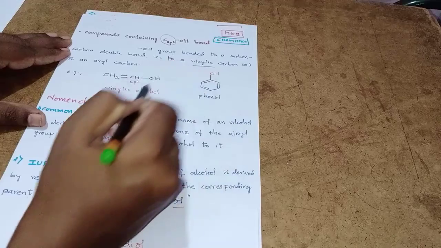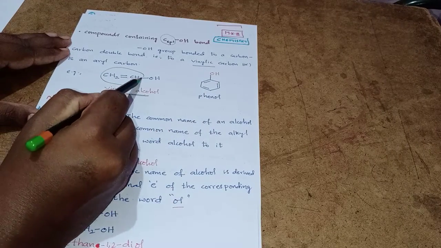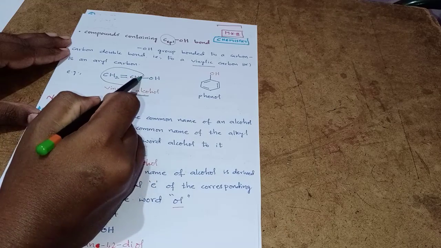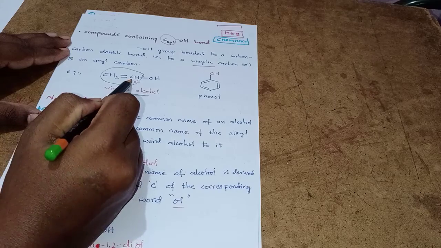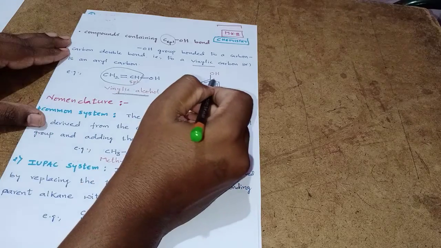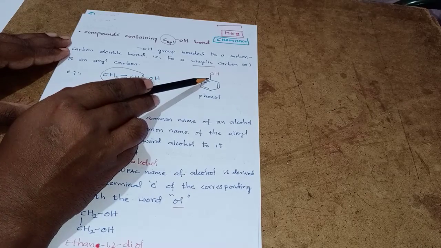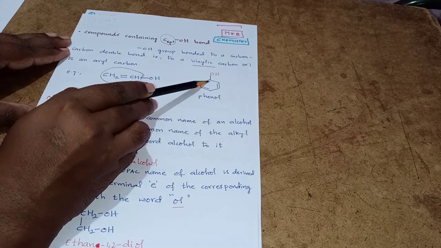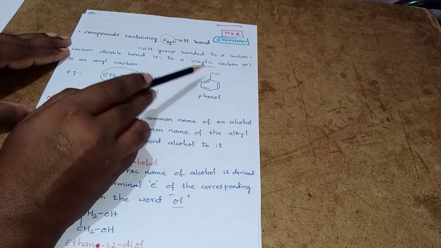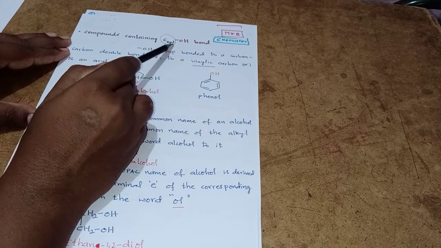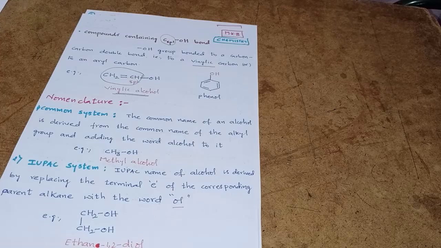Example, vinylic alcohols. See here, vinylic alcohol. Vinylic is nothing but directly this ethene group. This is the vinylic group. If an OH group is attached, then that becomes a vinylic alcohol, and the carbon is sp2 hybridized. Similarly, we can take this example, phenol. In this, the OH is attached to a carbon which contains a double bond. So this also comes under the category of the OH attached to an sp2 hybridized carbon. So this is about the classification.